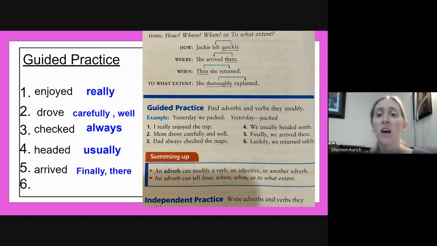Number 6, luckily, we returned safely. What is our verb? Returned. And what two adverbs describe returned?